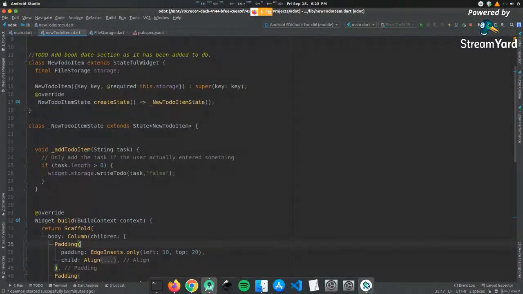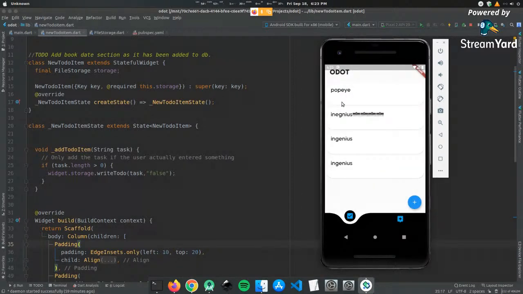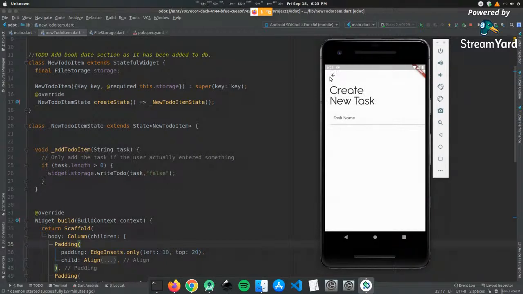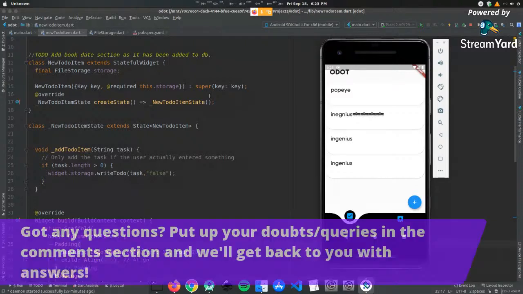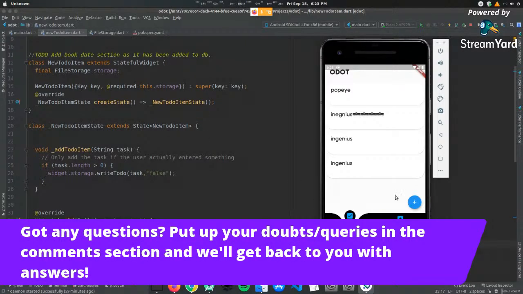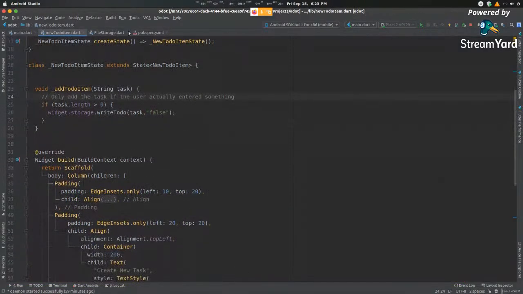Now you can see that there are a lot of functions that are still left. For example, I'm marking it as done, but this isn't complete. It doesn't disappear. What if I want to have a checkbox up here that lets me show items marked as complete? That's not done. This tab switching mechanism is not completed as well. So these are some things that you can work on as well. If needed, let me know in the comments, and I'll put this up on GitHub so that you have access to this repository to play around with. So that is our to-do list application complete.